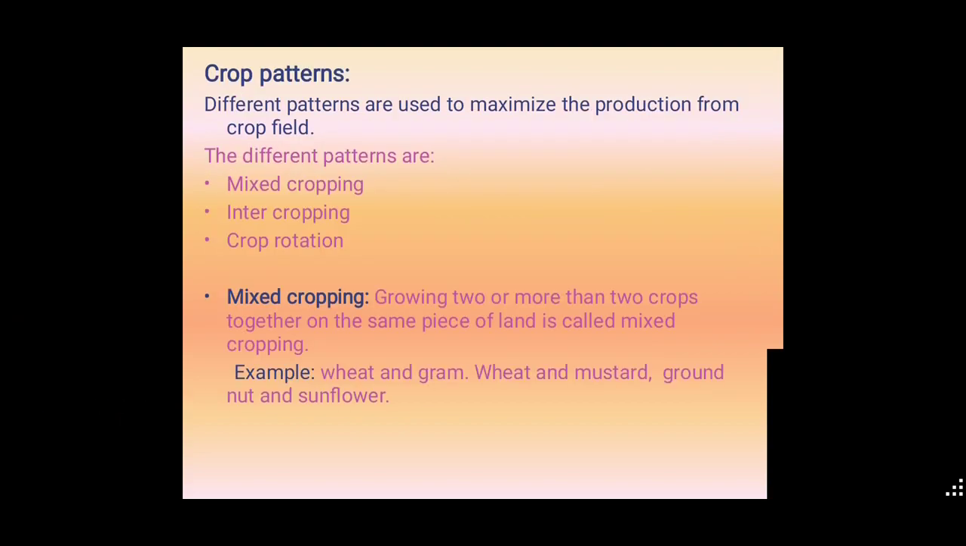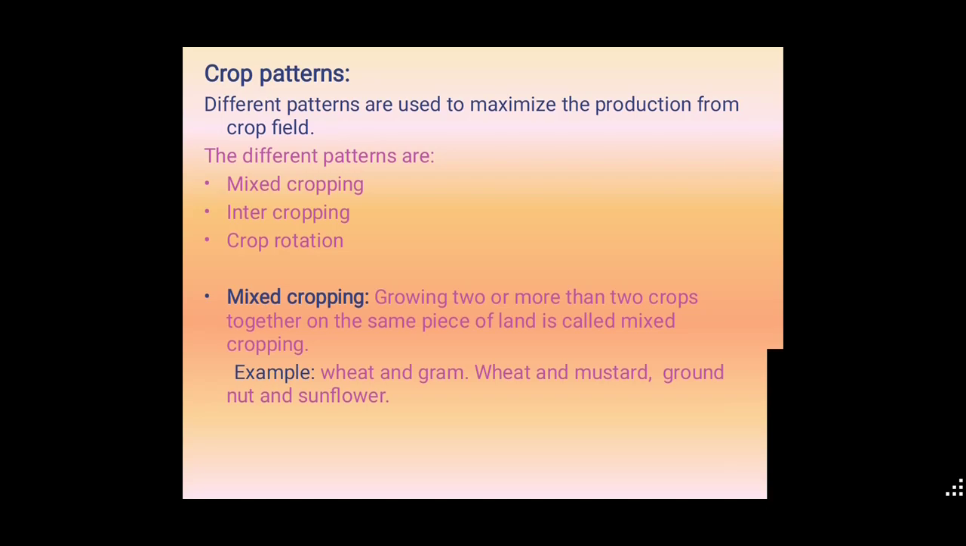Next, coming to crop patterns. We are using different patterns for high production, high qualitative production, and that is called crop patterns. Here different patterns are used to maximize the production from the crop yields. There are three main patterns: mixed cropping, intercropping and crop rotation. These are the three types of crop patterns we are using in the crop areas or in the crop yields.